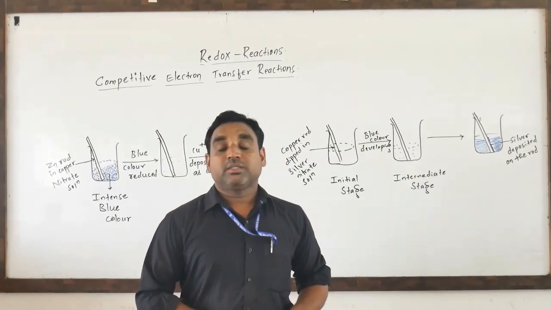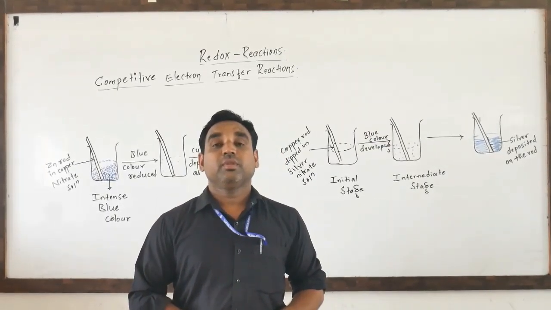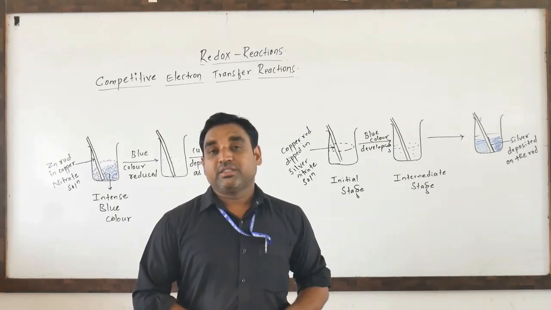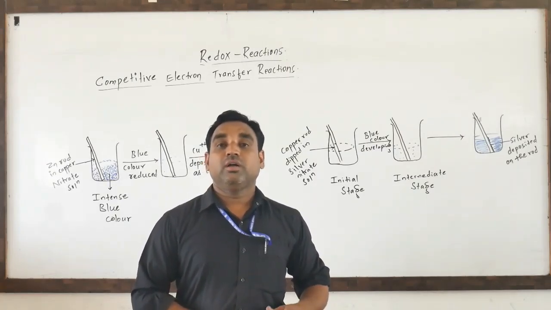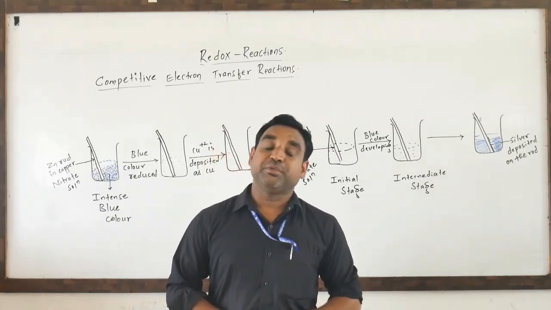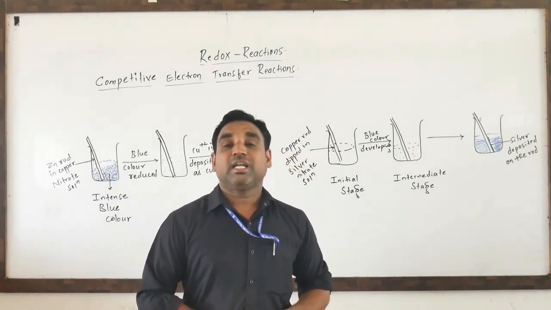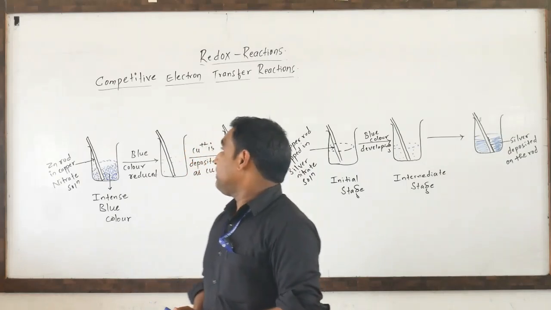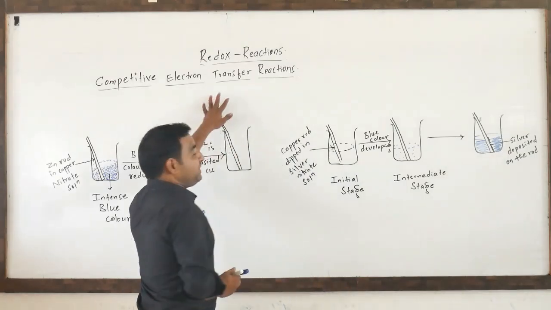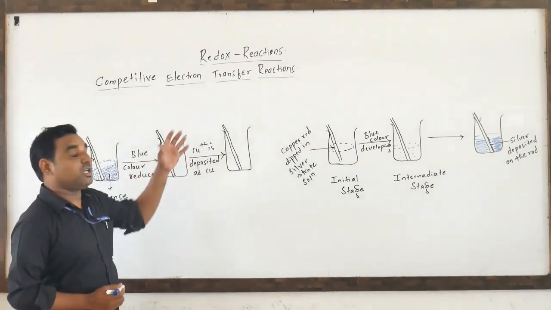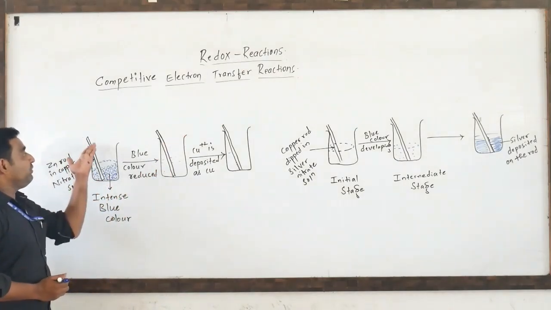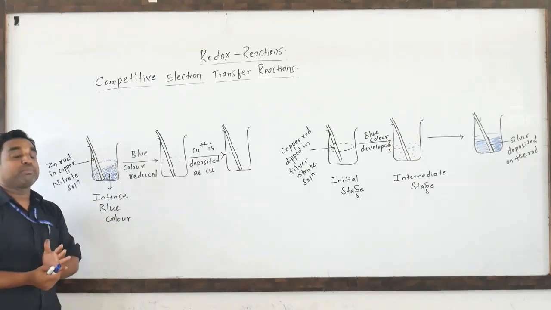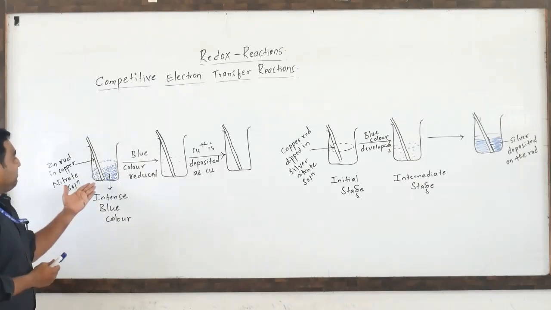In earlier classes, we were discussing the types of redox reactions and also the oxidation and reduction definitions. In today's class, we will discuss the competitive electron transfer reaction, how the redox reaction takes place in solutions when we dip a particular metal rod. So we have taken an example here.